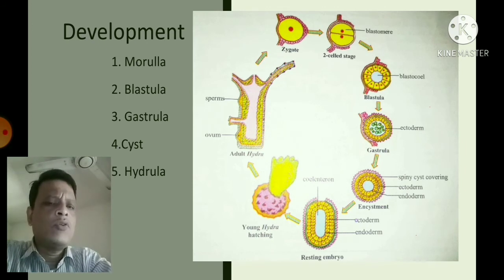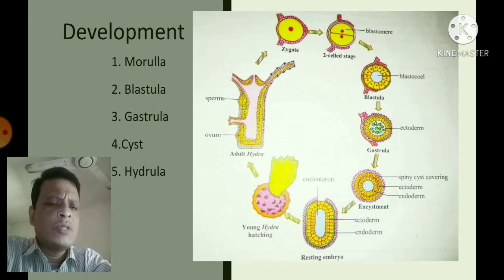An ovum is encircled by a gelatinous membrane, and when numerous sperms penetrate through the gelatinous membrane, only one sperm is able to fuse with the ovum. This process is called the fertilization process. After fertilization, a zygote is formed, and this zygote undergoes repeated mitotic divisions to produce a solid mass of cells, which is called the morula stage.